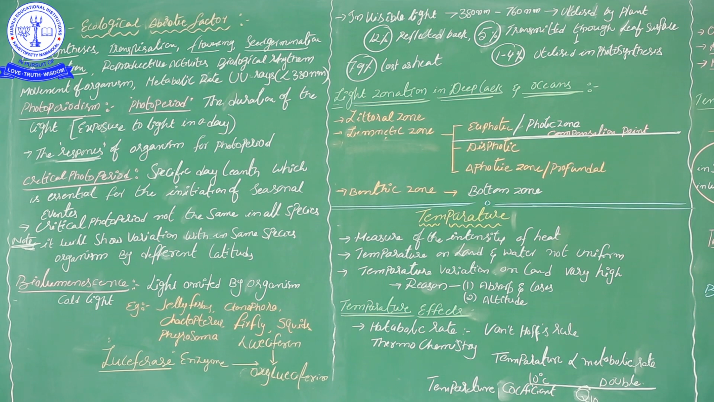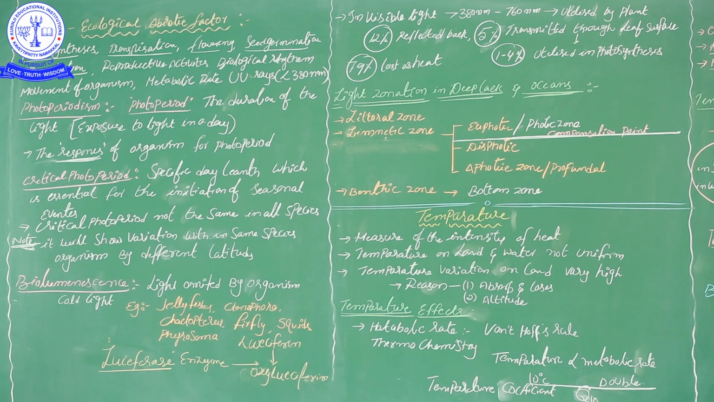Here some of the students have one doubt: how does that organism show the bioluminescence phenomenon? Those organisms have one specific enzyme in their body, luciferase. That enzyme plays an important role in oxidation. In their body they also have one special substance, luciferin. In the presence of the luciferase enzyme, this luciferin is converted into oxyluciferin.